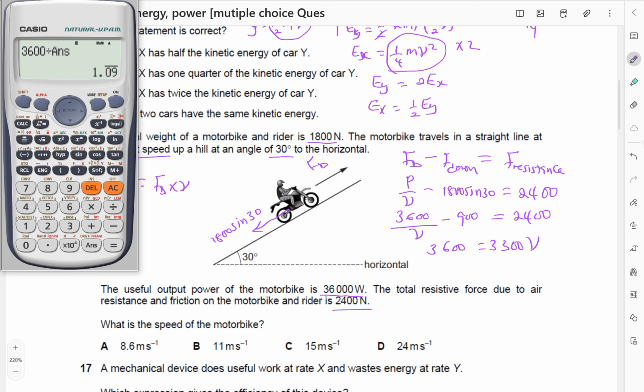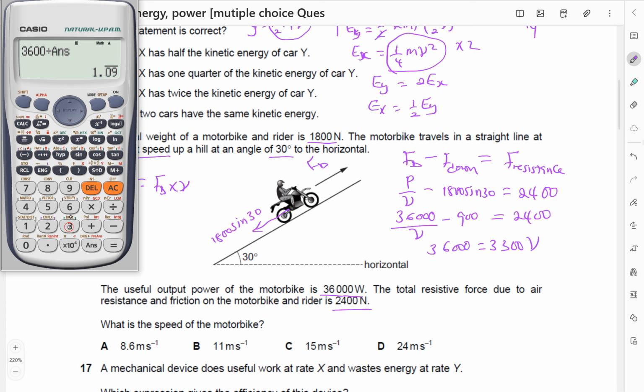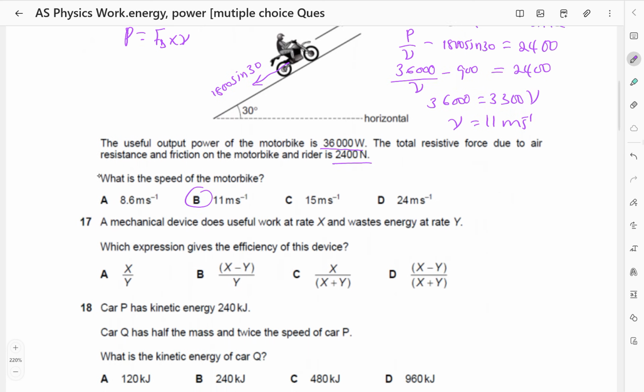Oh, this is 36,000. Okay, let me check it again. So 36,000 divided by 3,300 is 10.90 recurring, so that is 10.9 or 11. So V is going to be equal to 11 meters per second. So the answer is B.